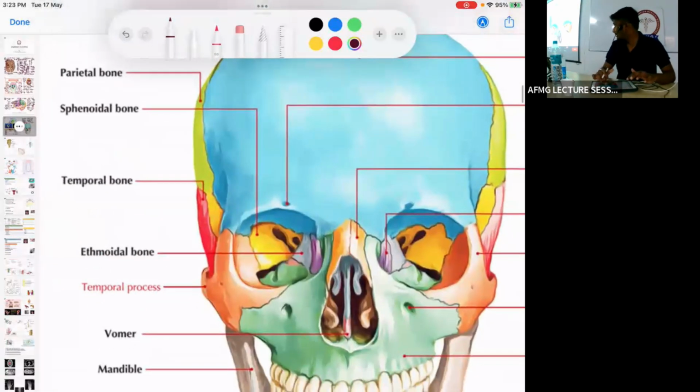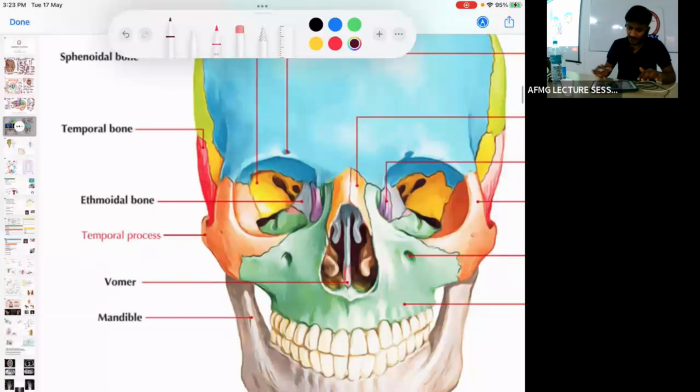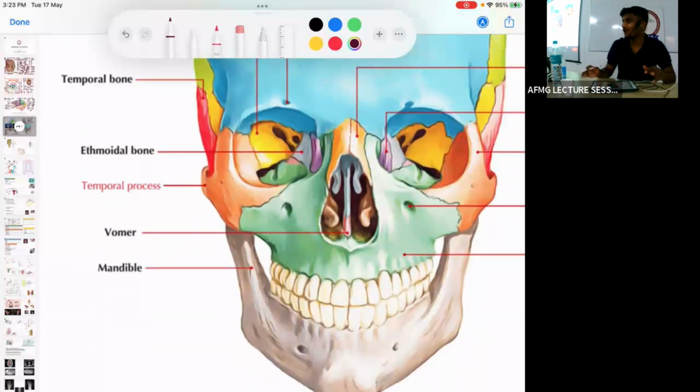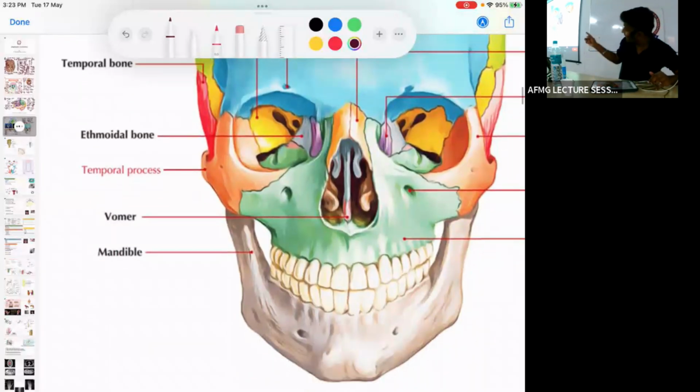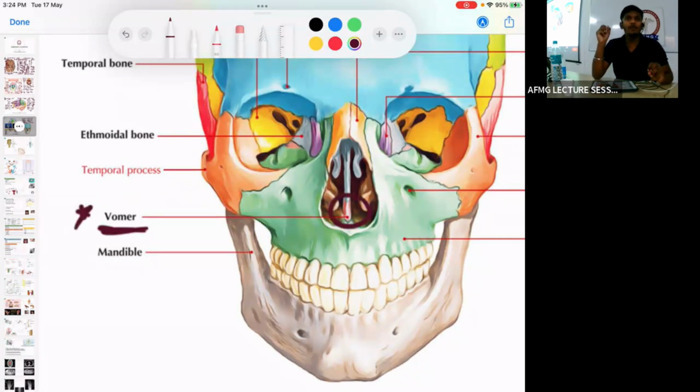Next, these are all Netter's images, which you probably brought to class. In this one, the pink color bone is what they have just marked. In the first exam, they had marked only this small pink color bone. That is your vomer bone. The small pink color bone that you can see is the vomer bone.